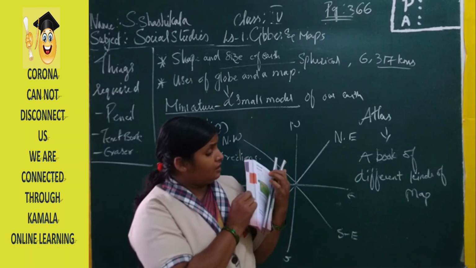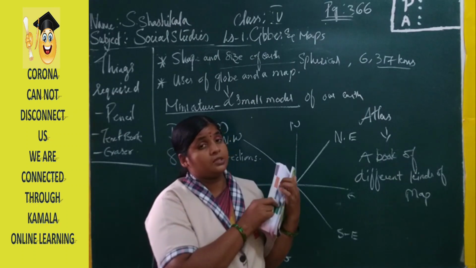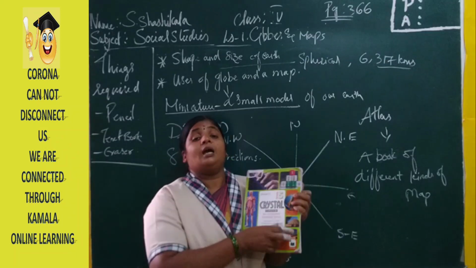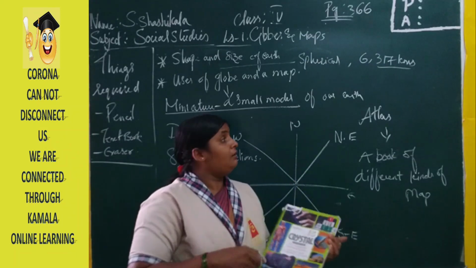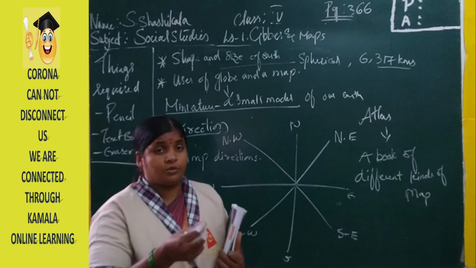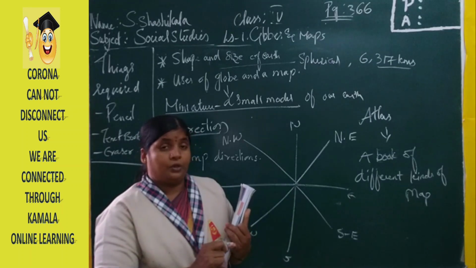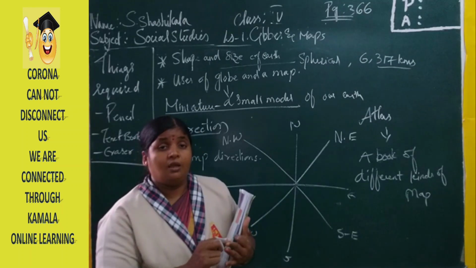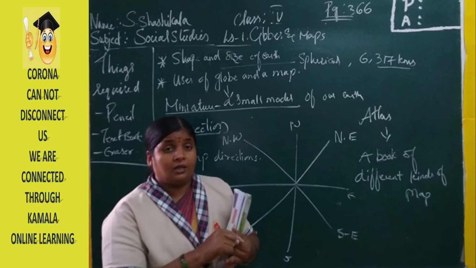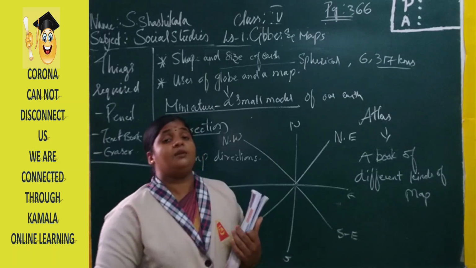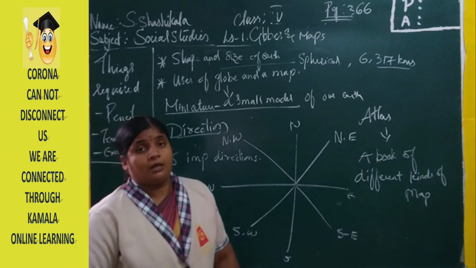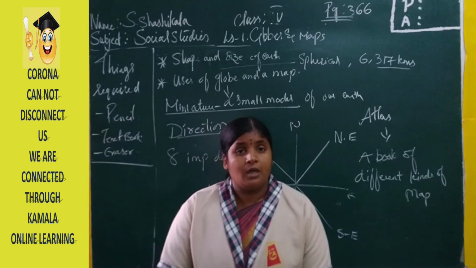Now, we have a book with all the different subjects. In the starting we have English, next mathematics, general science and social studies, and lastly we have GK. In the same way, Atlas is also a book where we have different types of maps, and in that book we can see one particular map focusing on one particular subject, like population, weather, vegetation. Vegetation is nothing but the forest area. And about animal life, aquatic life, airports, roads, everything will be represented in the book called Atlas. I hope you have understood this.